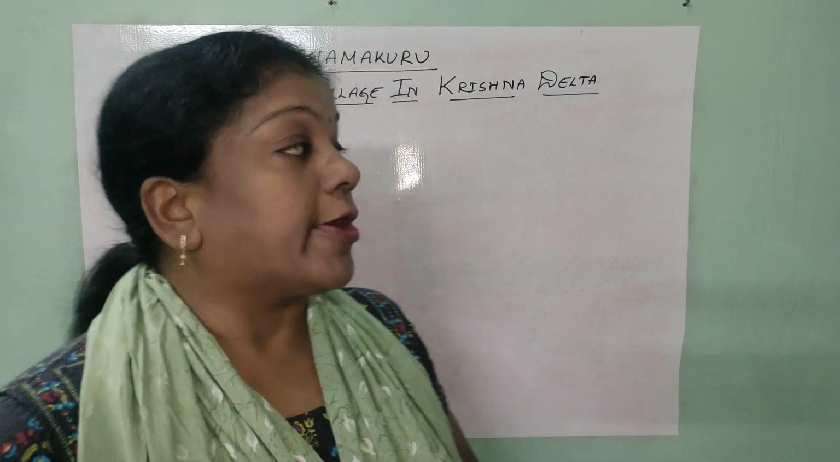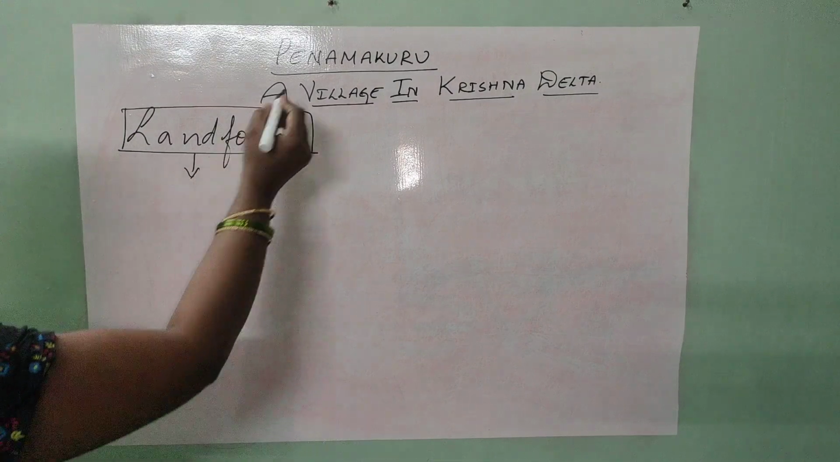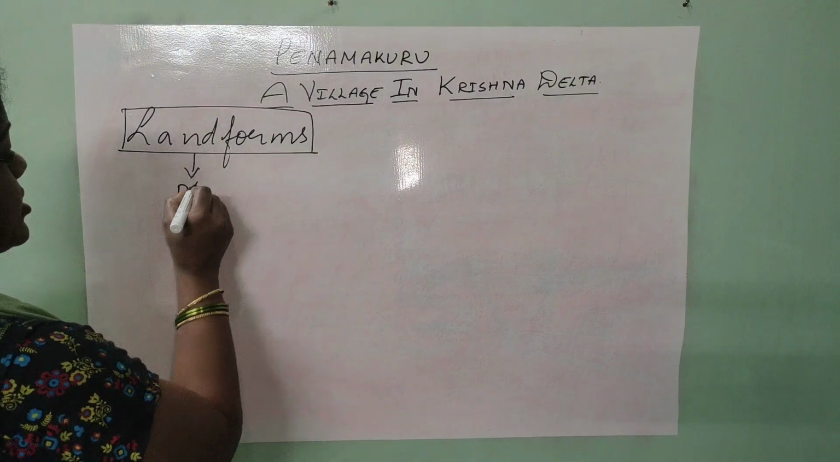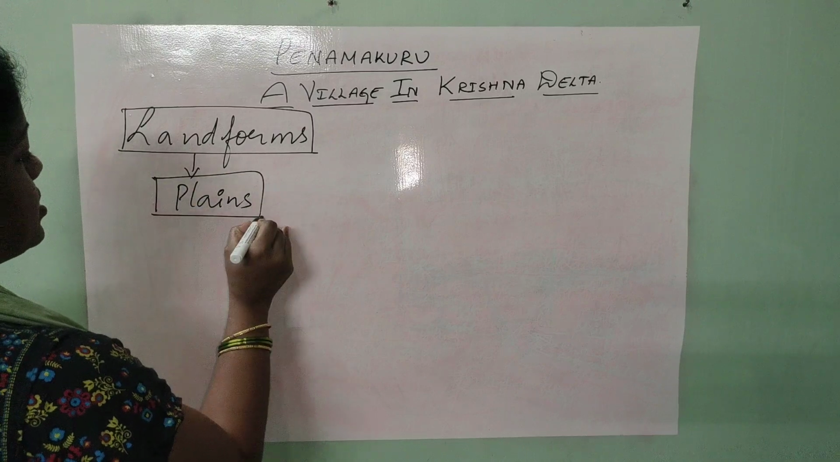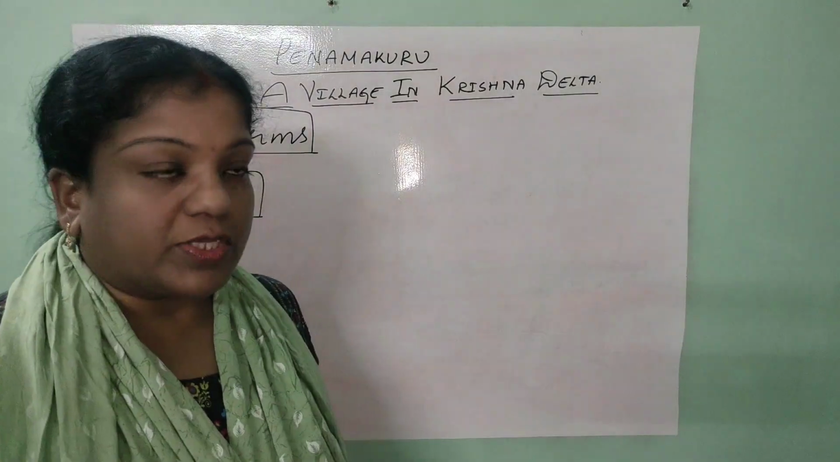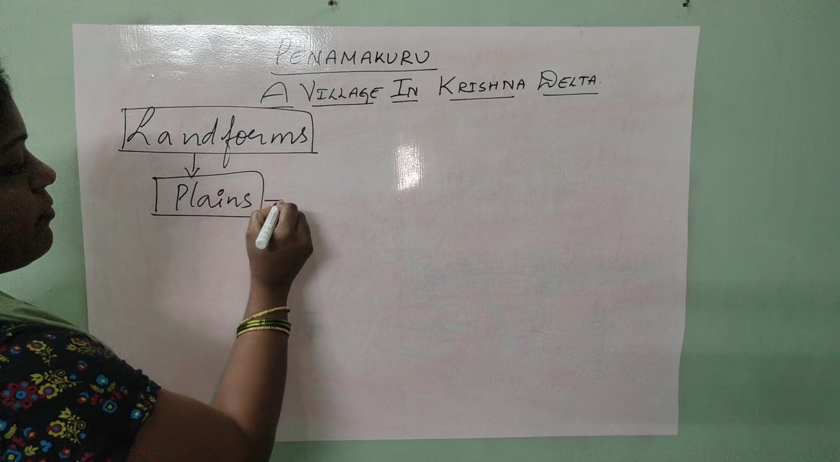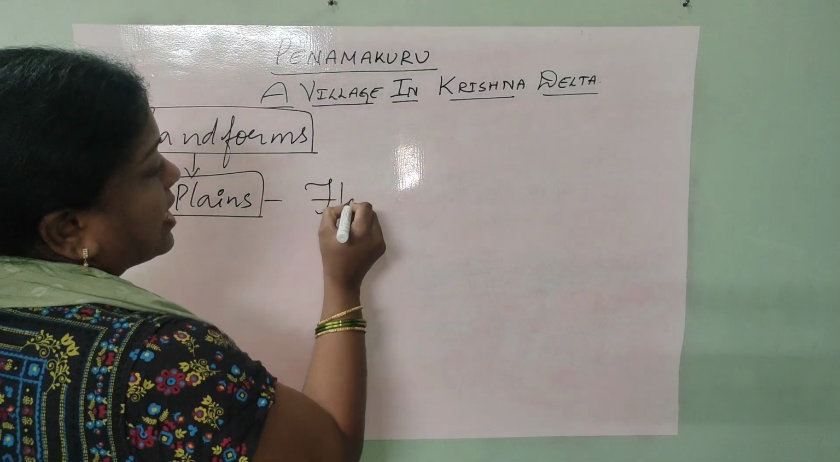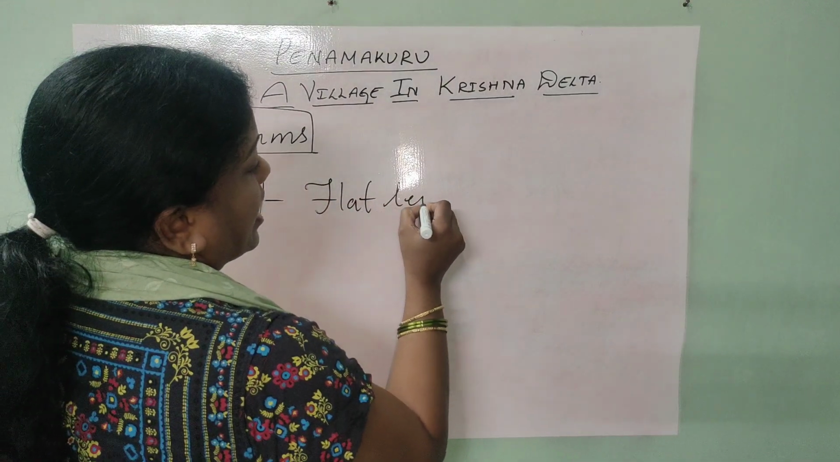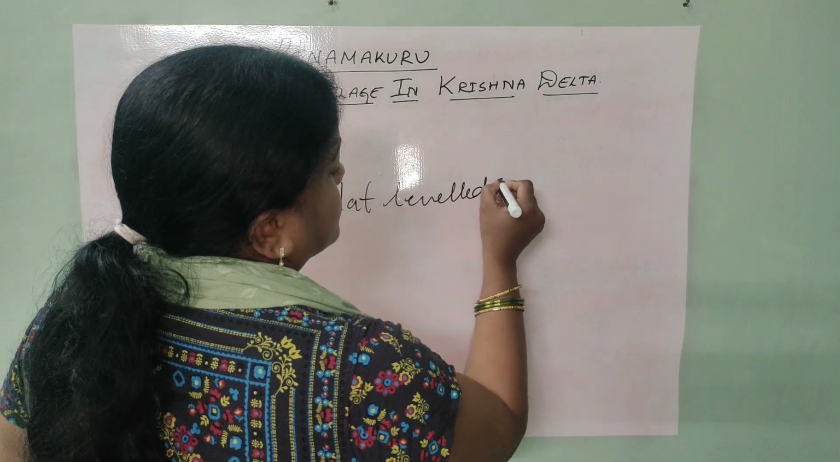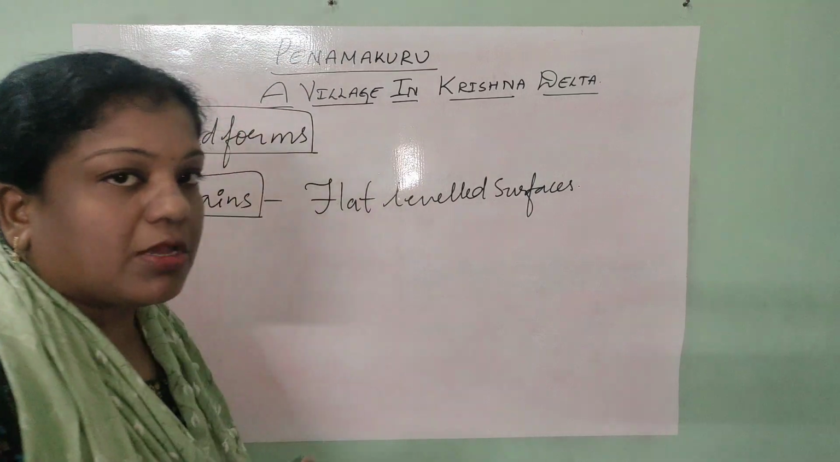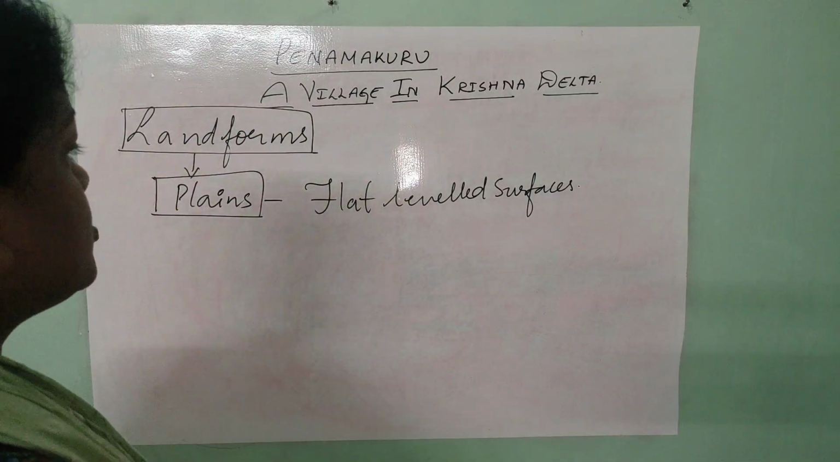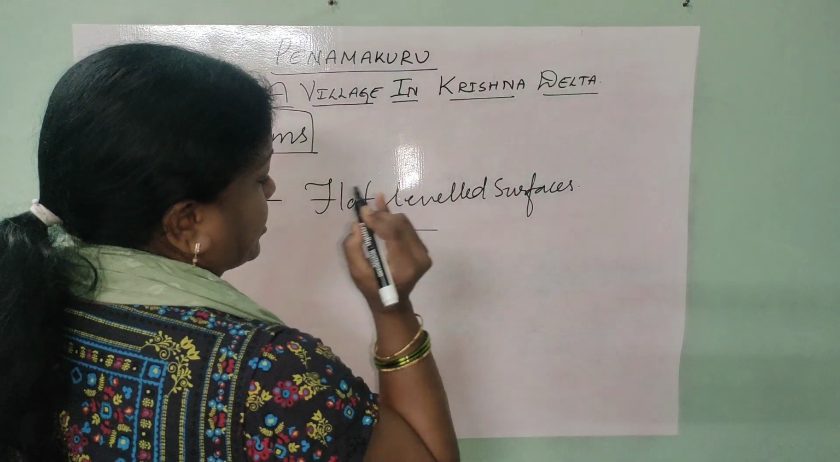So now coming to the point, we are going to confirm Penamakuru landforms are to be considered as plains, with the decisions found by the book writers of this lesson. So plains means, as we have said here, flat leveled areas or flat leveled surfaces without any elevations, without any raised lands. So they are completely flat.